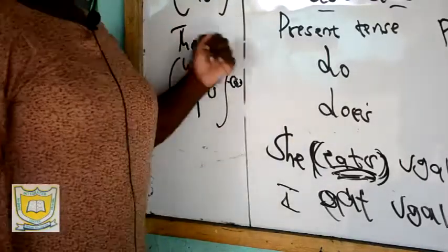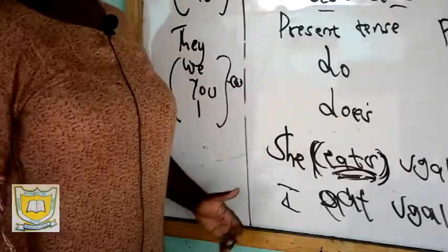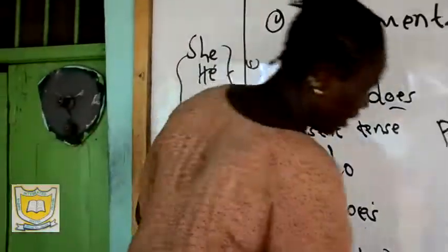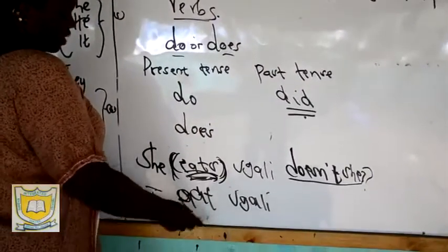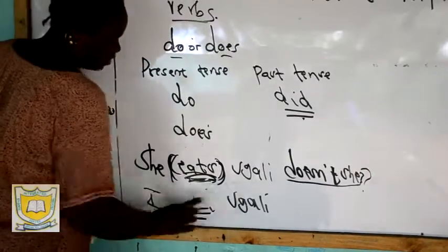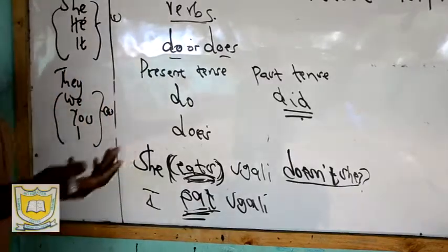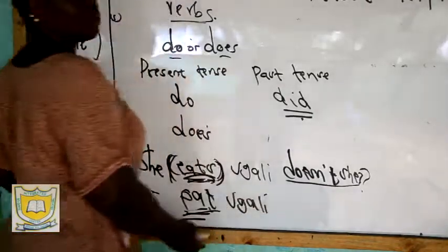But you only say they eat, you can say we dance, you say you sing, you can say I dance. They do not take an S. So you say, I eat ugali, and then I eat ugali. So eat is the verb, the action in my sentence. Now that I have the action in my sentence, I identify: is my sentence negative or positive?